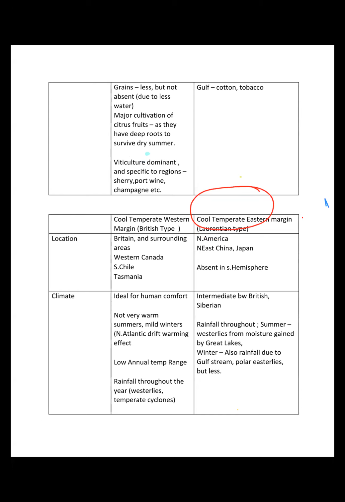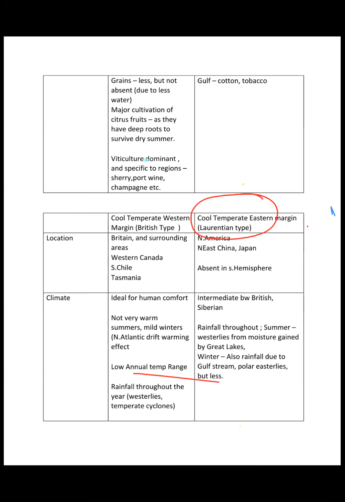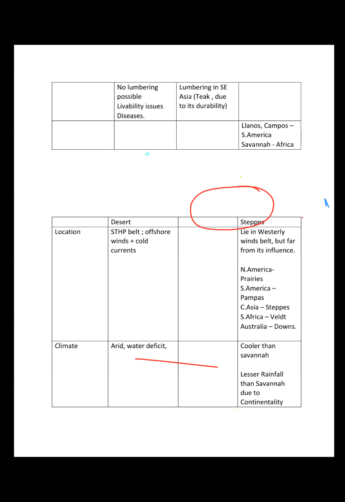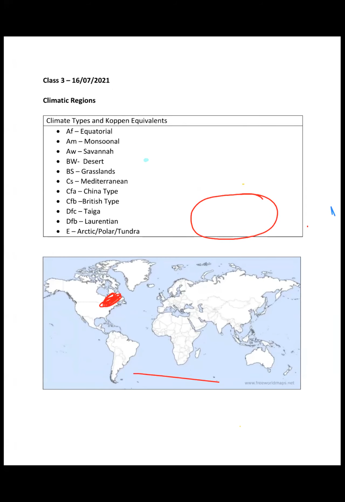So there is no such climate there, right? Let me tell you. This region around New York and this region, right? This was the China type, Gulf type, and above that it is the Laurentian type, right?